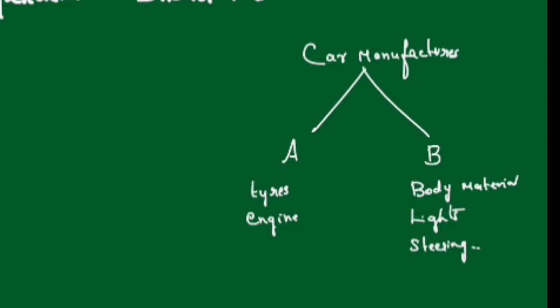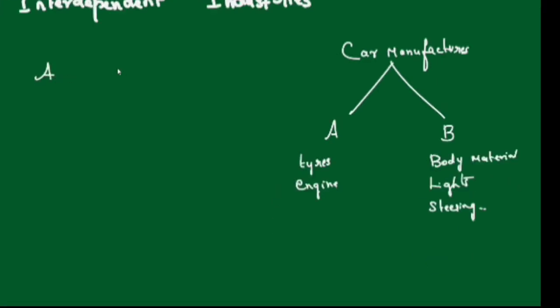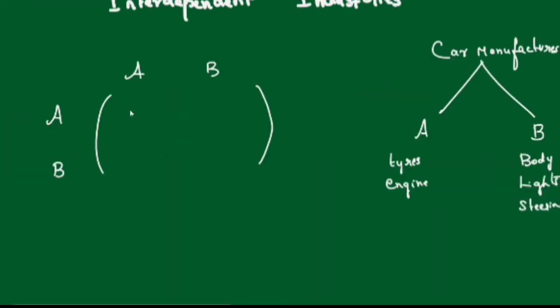So we are going to write this in the matrix form A, B. See, it is not only two industries, there will be so many industries. They are interdependent. But we are taking only two now. In your syllabus, we have only two industries, A, B. Now we will write this as a matrix.